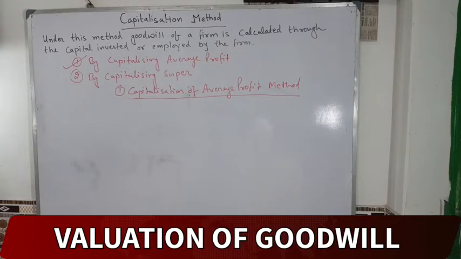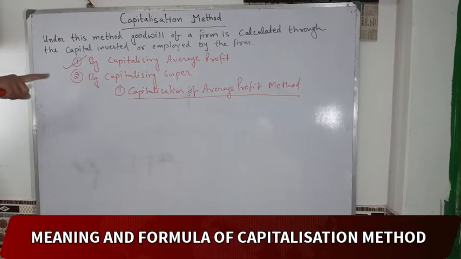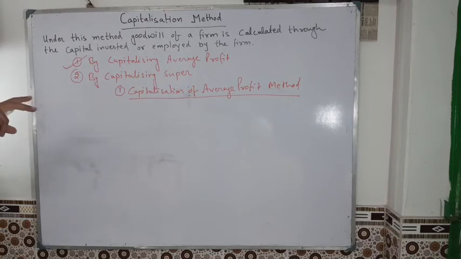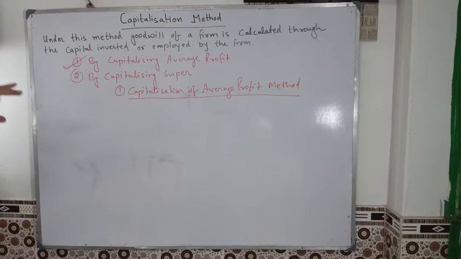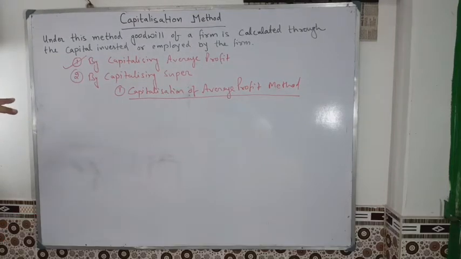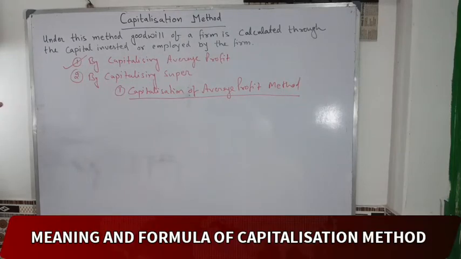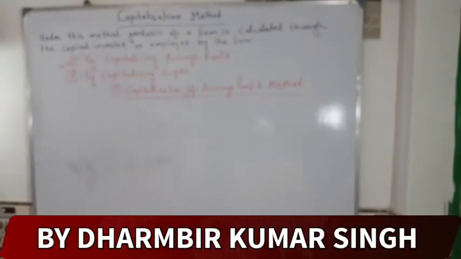What is the formula of the average profit method? Under this method, first of all we calculate the average profit, and then we assess the capital needed for earning such average profit on the basis of the normal rate of return. Such capital is also called the capitalized value of average profit. So what is the formula of the capitalization of average profit method? Today we will know about it.